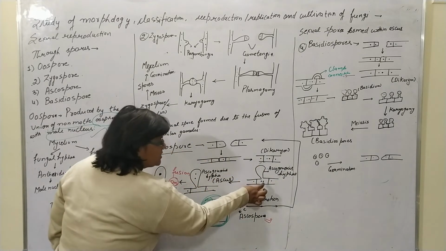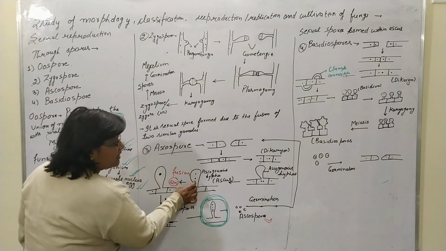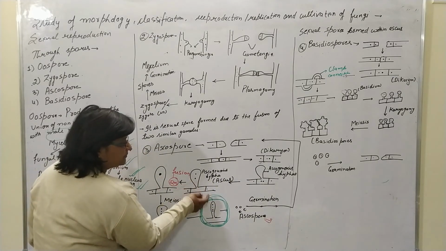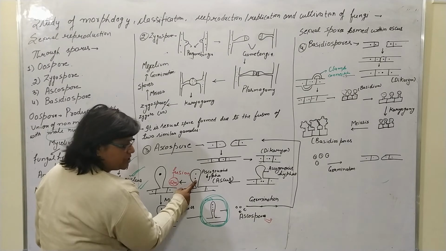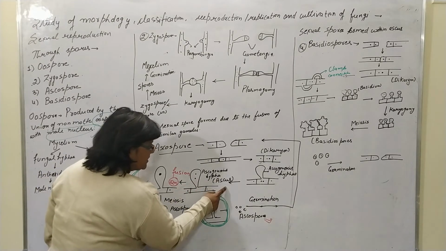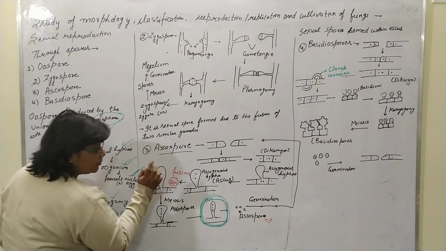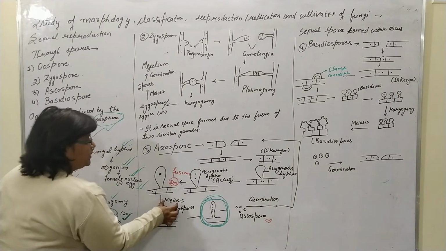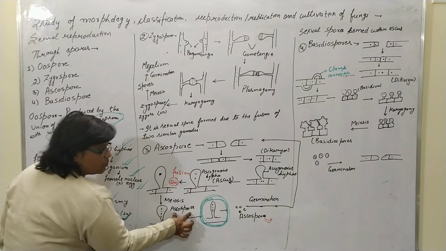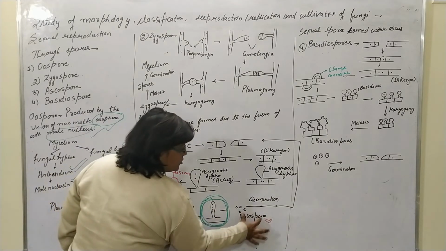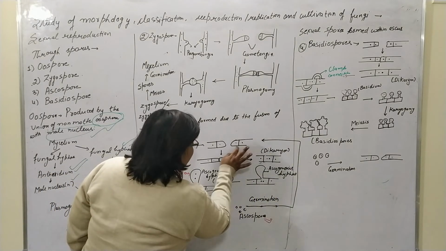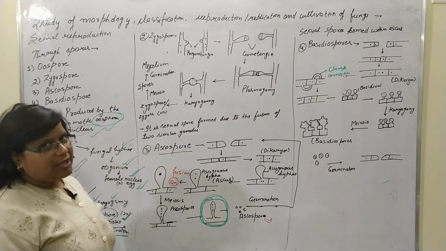In this dikaryotic condition, both nuclei approach the ascogenous hypha, which is known as the ascus, where the fusion of the nuclei occurs and the diploid nucleus or zygote is formed. Then meiosis occurs and ascospores are formed. After the germination of the ascospores, separate mycelia are formed.